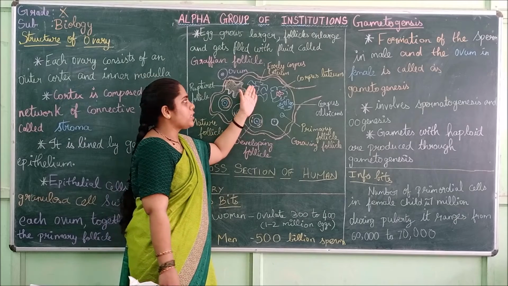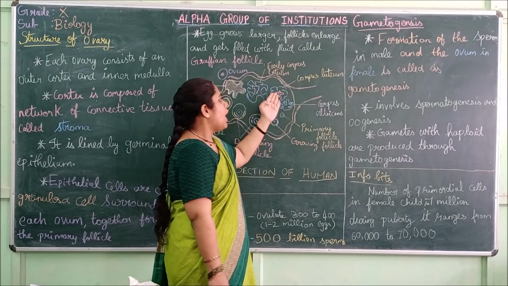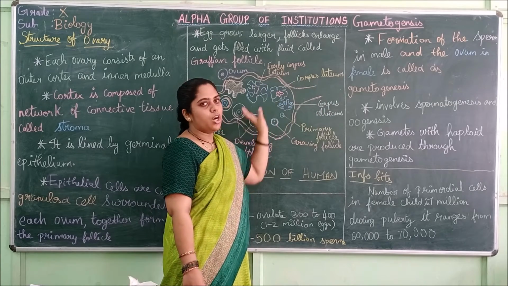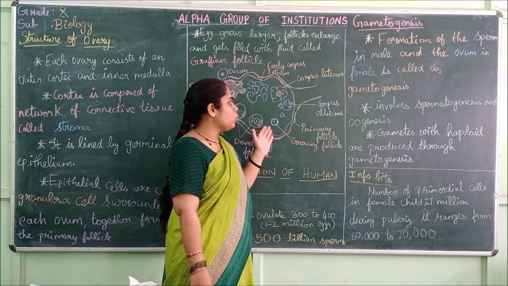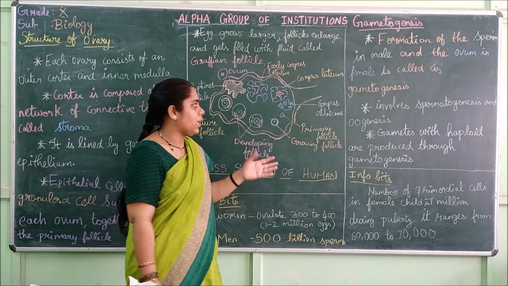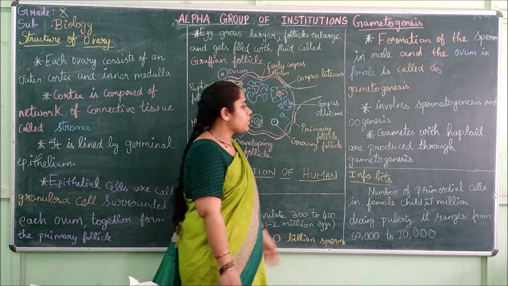After it releases the mature egg, it leaves a scar, a mark inside it. That is called the corpus albicans.